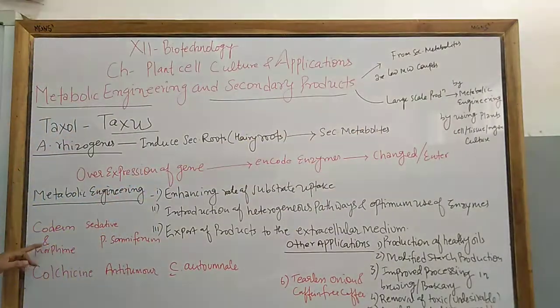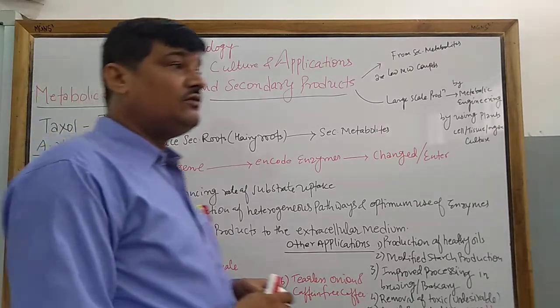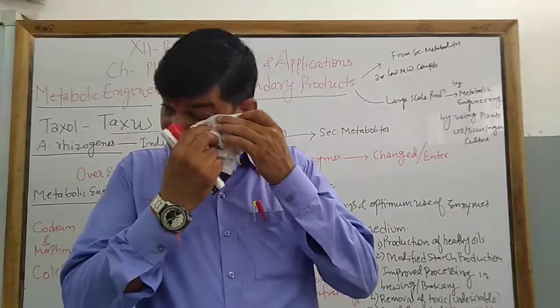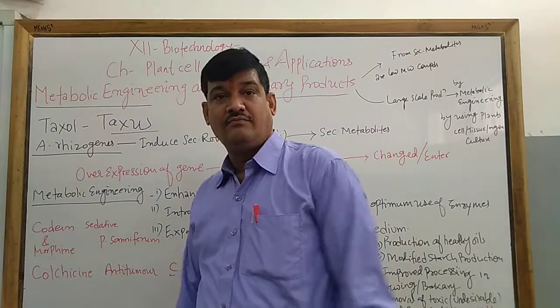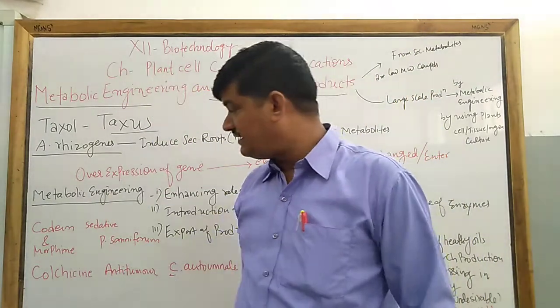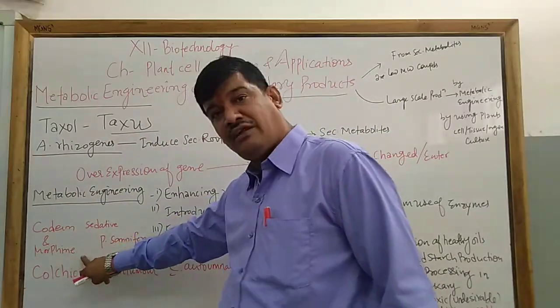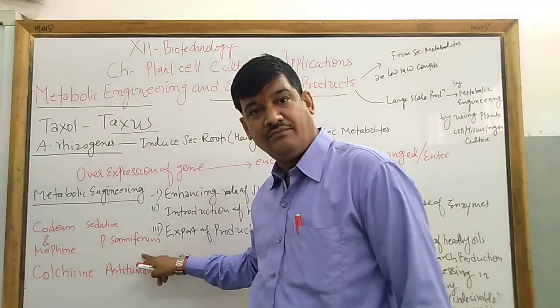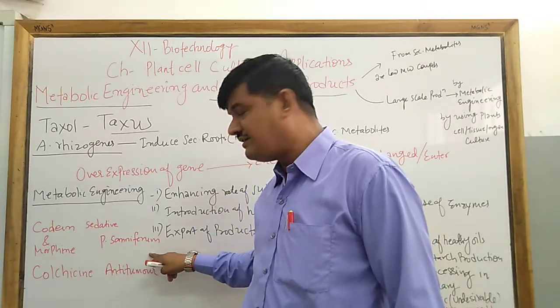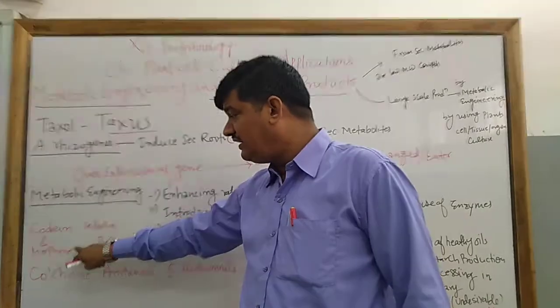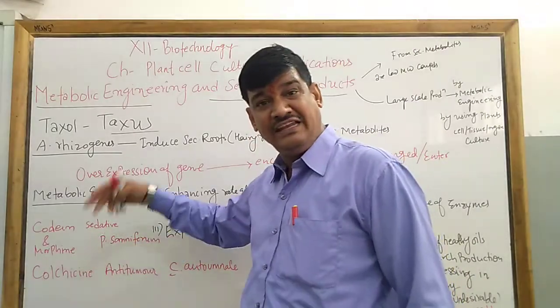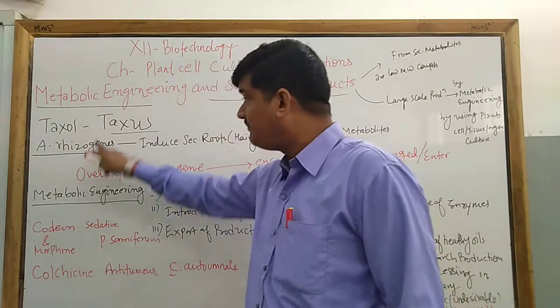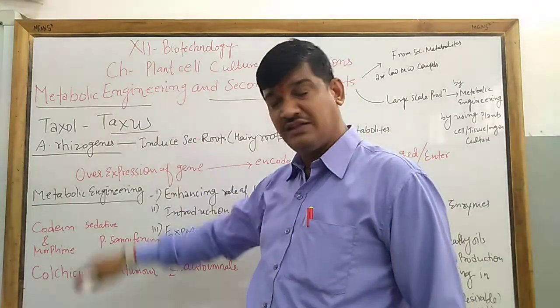Another example, codeine and morphine. Codeine and morphine are used as sedatives. Sedatives are those drugs or chemical substances which bring sleep without affecting our central nervous system. Codeine and morphine are obtained from Papaver somniferum, a plant which yields codeine and morphine. So how can we increase the production of codeine and morphine? By applying the metabolic engineering pathway.